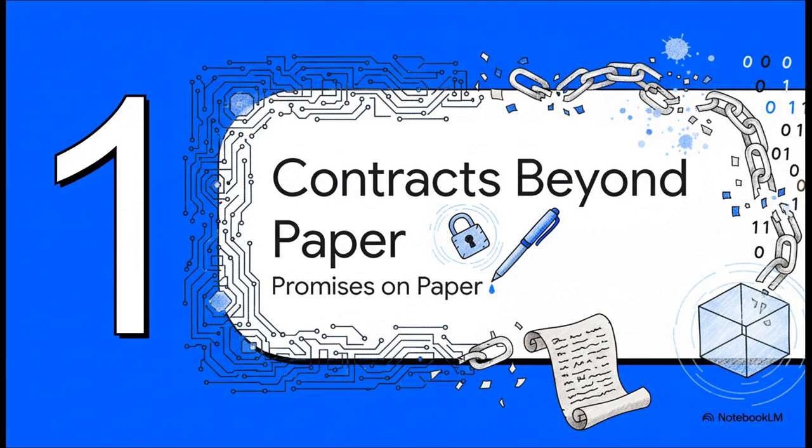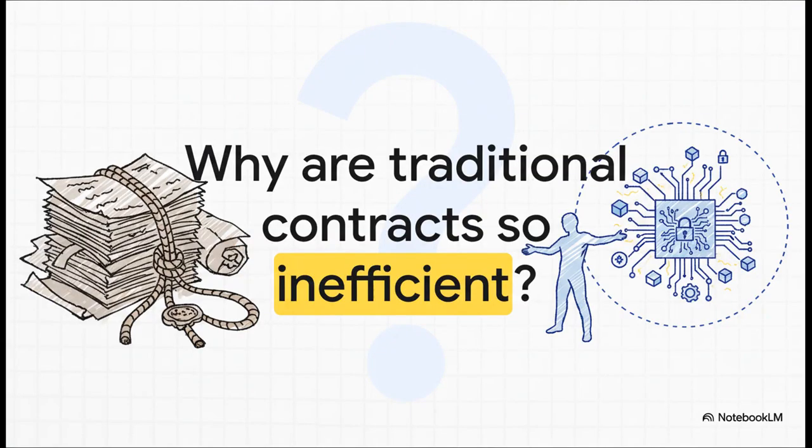Look, before we can really get why smart contracts are such a big deal, we have to talk about the problem they were meant to solve, the problem with the paper promises we've been using for centuries. Let's start with the big question Szabo was asking himself. Why are the contracts that run our entire world so clunky? They're slow, they're expensive, they're just inefficient. He had this conviction that the answer wasn't to hire more lawyers, but to build better technology, a way to use computers to get around our very human limitations.